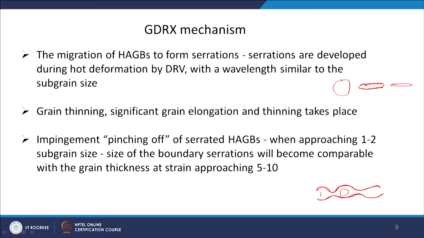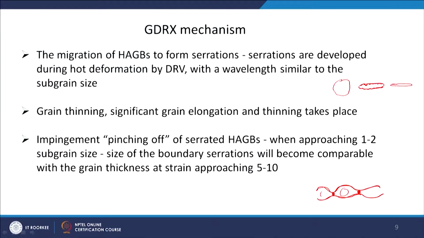If you keep deforming it, these will impinge with each other. I would also call it pinching off. You are pinching there and connecting these two grain boundaries. So, this serrated high angle grain boundary will have an impingement here. This will happen when you are approaching 1 to 2 subgrain sizes, so the distance between the two high angle grain boundaries is equal to 1 to 2 subgrain sizes.